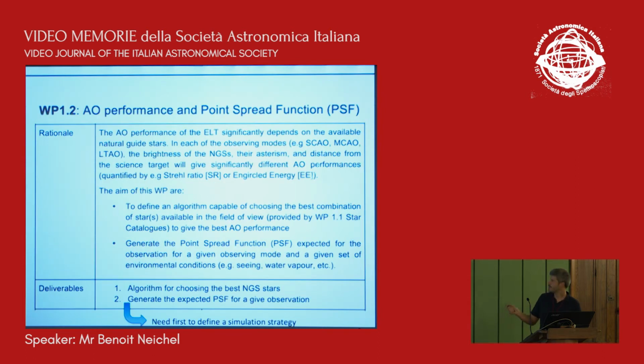So this is basically what we have to do. In terms of deliverables, we have to provide an algorithm that will decide which star you have to pick. So you go to your favorite target, and we should provide an algorithm that tells you the best natural guide stars that you have to use are these ones, and try to generate the expected PSF, not to 1% level, but maybe to 10% level, and this is going to be used then in the ETCs. And obviously, to put that together, we need to define a simulation strategy.